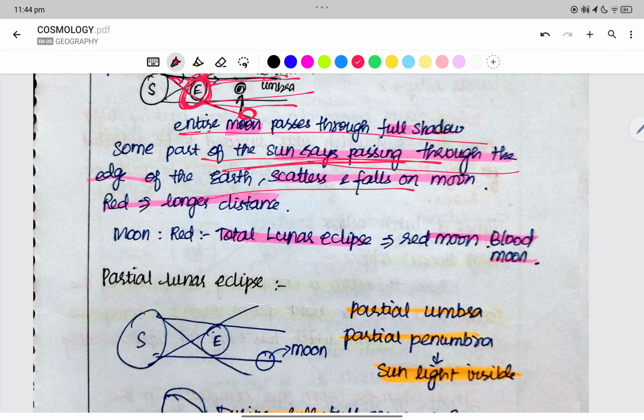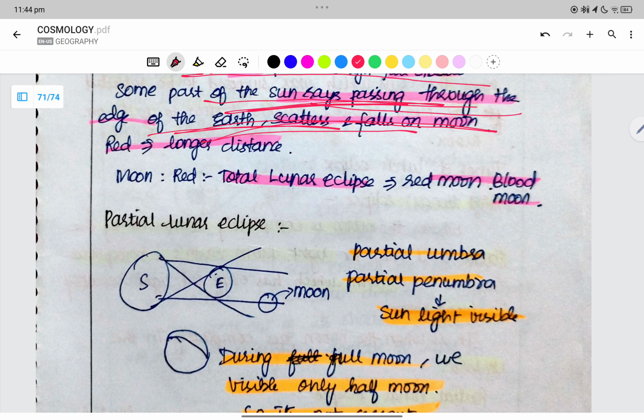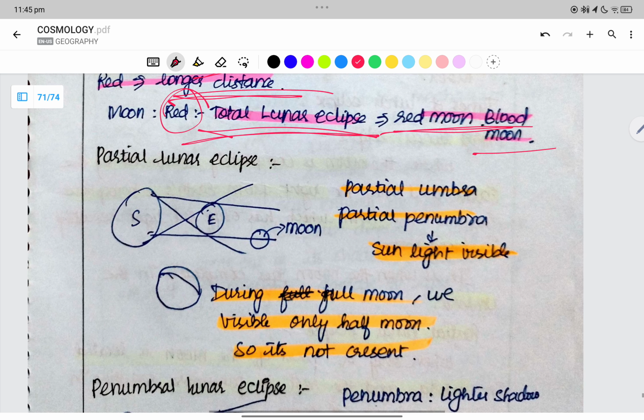Some parts of the sun rays pass through the edge of the earth, scatter, and fall on the moon. Red has a longer wavelength. It is a total lunar eclipse with a red moon. Right. It is a total lunar eclipse. Partial lunar eclipse is partial umbra, partial penumbra.